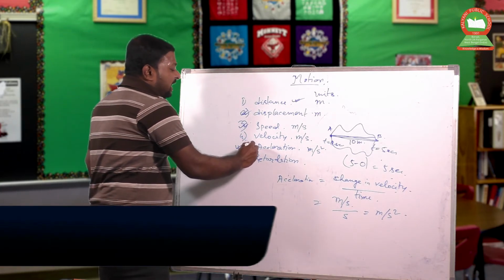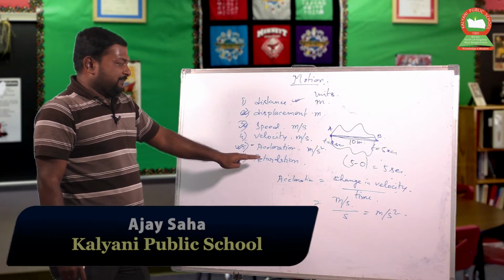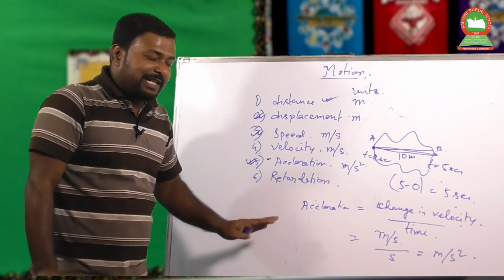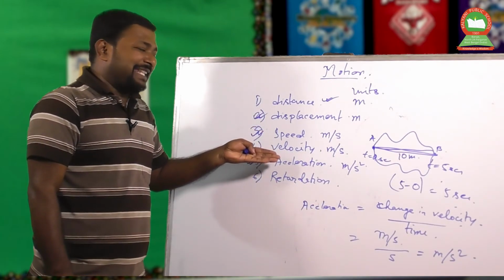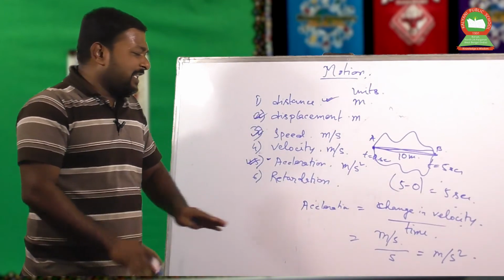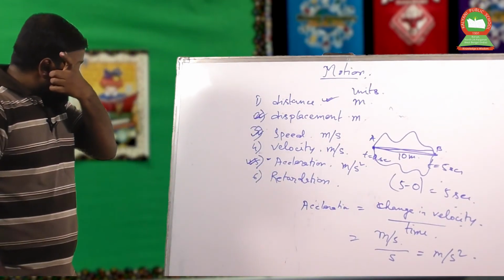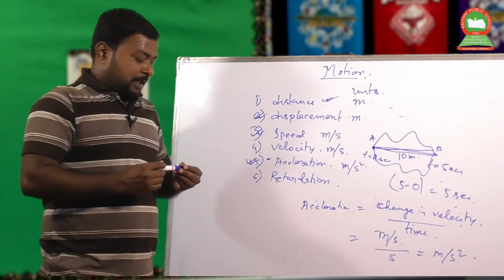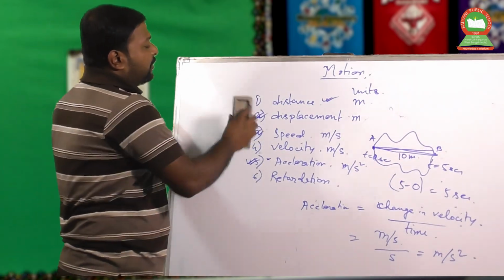Now acceleration is a vector quantity, there is no scalar quantity from that part. Velocity change is called acceleration or retardation. If velocity increases with respect to time, then we calculate the acceleration. If velocity decreases with respect to time, then it is called retardation. Now we have to know the graphical representation of those quantities. So let's discuss the graphical representation of those quantities.